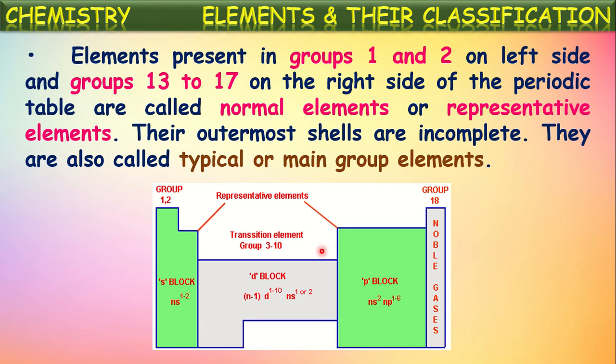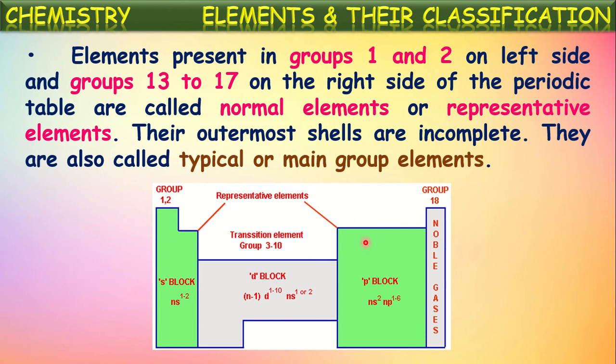Each group is subdivided into two subgroups, A and B. So these representative elements are all present in subgroups A. This is called 1A, this is 2A, 3A to 7A. So these all are main group elements.